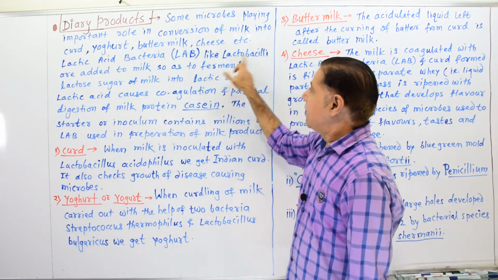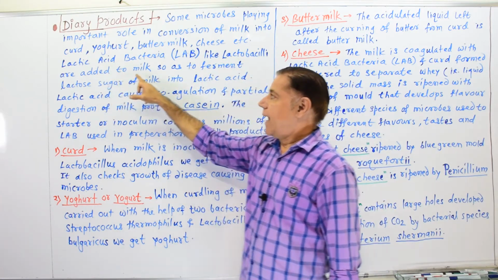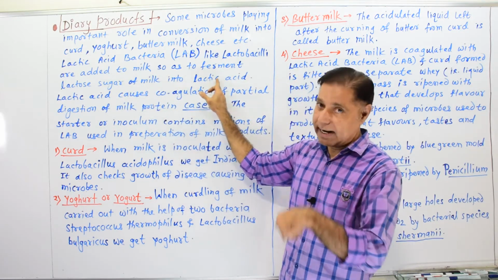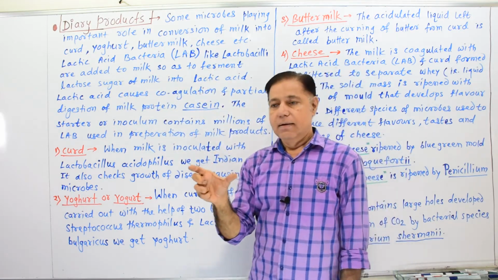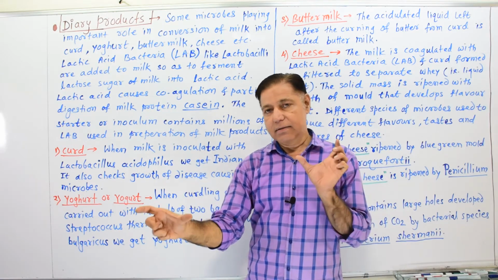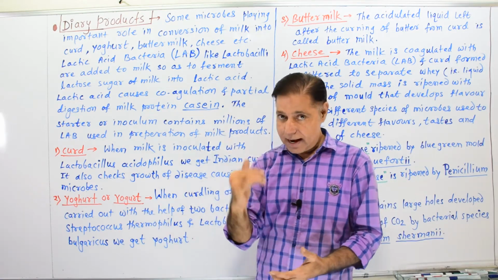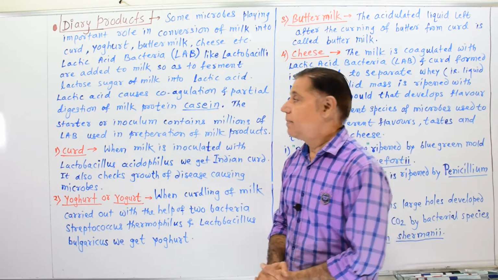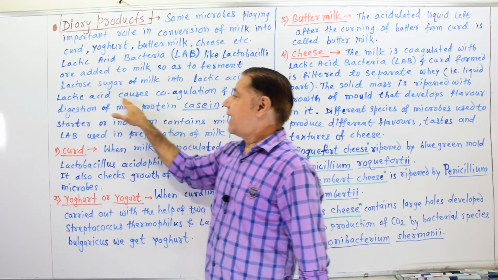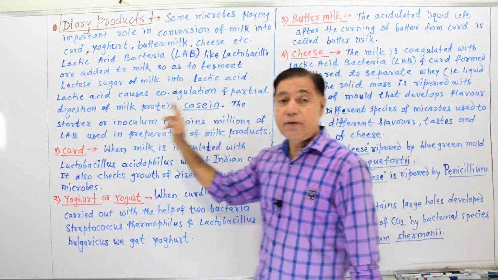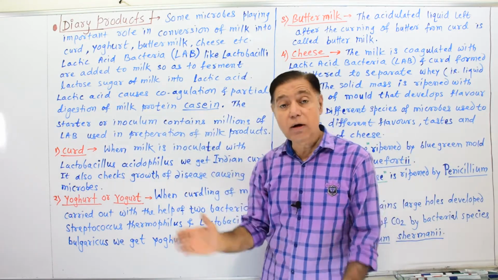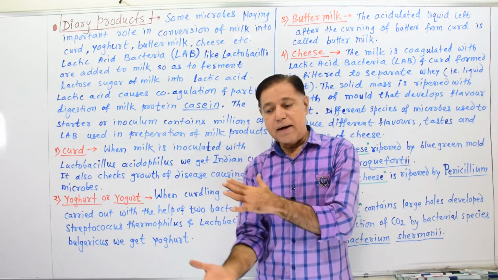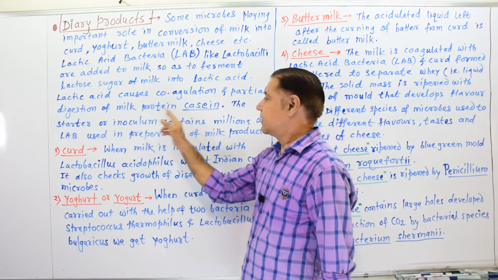Lactic acid bacteria like lactobacilli are added to milk so as to ferment lactose sugar of milk into lactic acid. Means lactose is converted into lactic acid by the role of LAB, lactic acid bacteria. Lactic acid causes coagulation and partial digestion of milk protein, that is called casein. Casein is a milk protein. Its partial digestion is carried out by lactic acid.